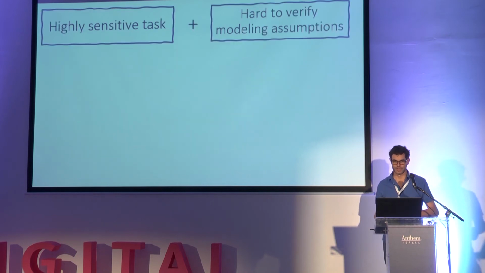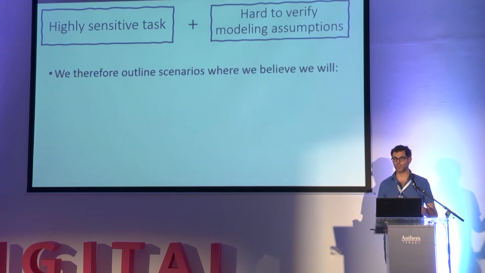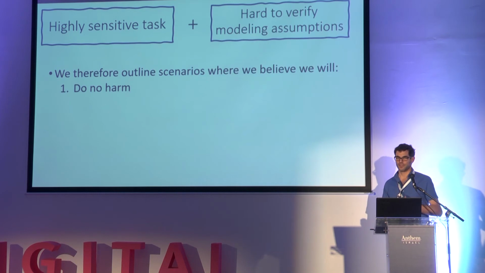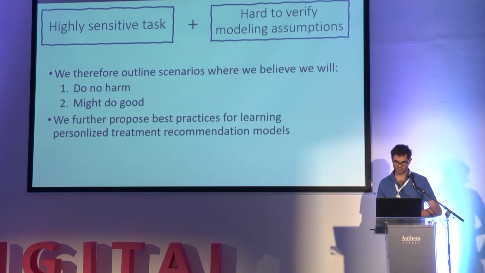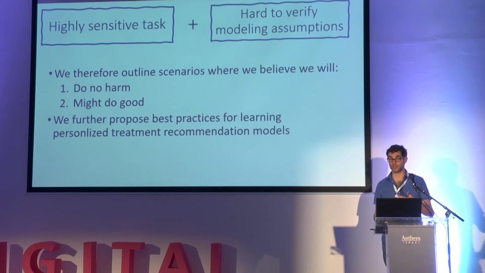So we have this combination of a highly sensitive task, like affecting the treatment of patients in the hospital, and some hard-to-verify modeling assumptions. So we focus on scenarios where we believe we can do no harm and maybe do good, hopefully. We further propose some best practices for how to do this step by step, like how to learn the models. This includes many validation loops. How are we sure that we're doing the right thing? How are we sure that we have good models? And how are we sure, or more confident, that these assumptions, including the untestable ones, probably hold?